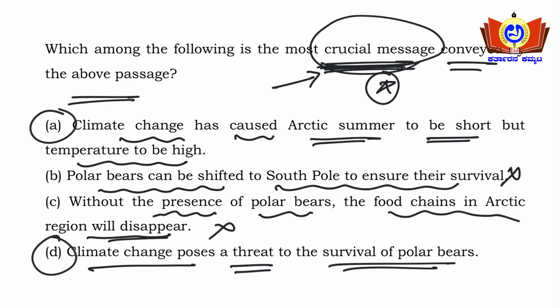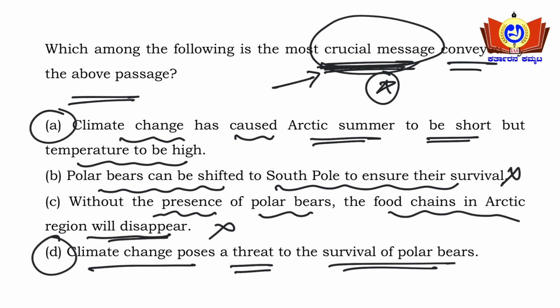message means climate change poses a threat to the survival of the polar bears, because if at all due to this climate change all the melting and refreezing of the ocean is not happening, and due to that it is a threat to the food chain, and due to that disruption in the food chain the polar bear survival can be affected. There is a threat for the survival of polar bears. Okay, see, by seeing option D, the whole idea of the passage will be getting here.